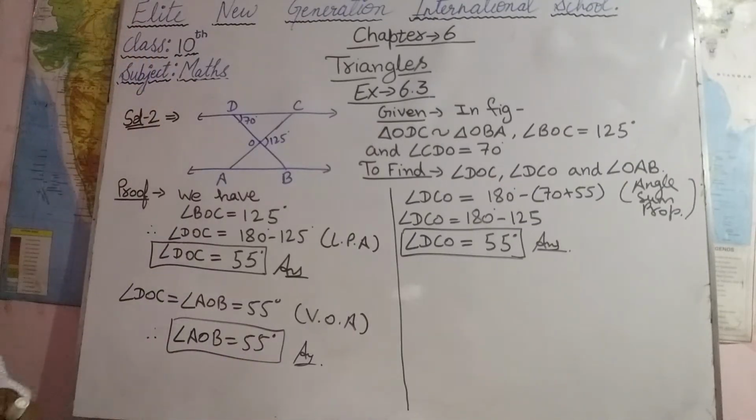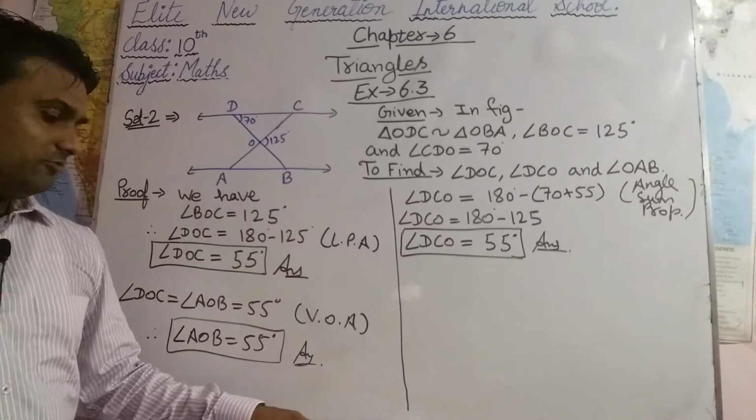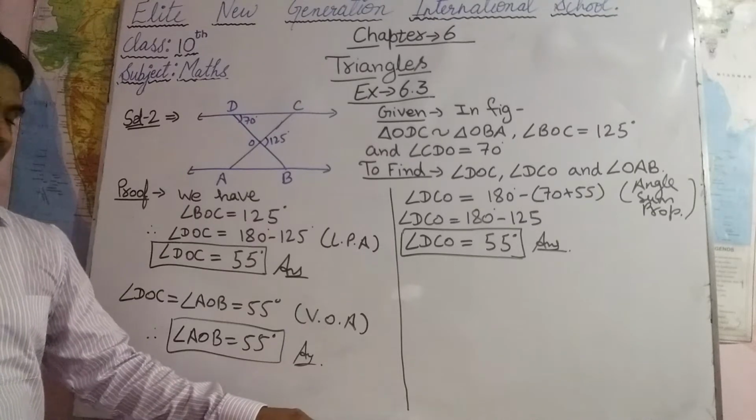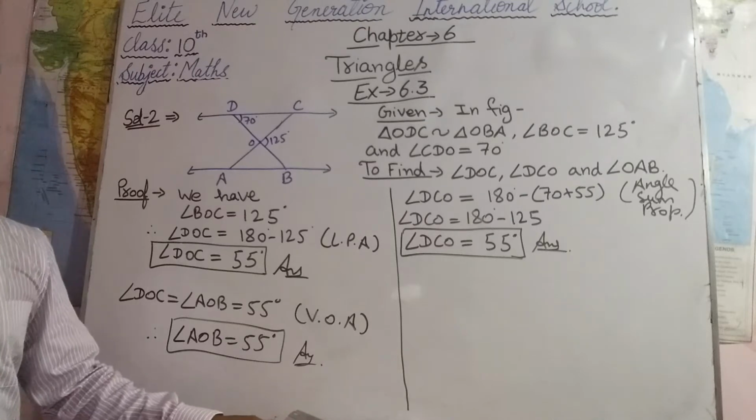In exercise 6.3, see question number 1. In question number 1 some figures with triangles are given. Here you have to tell whether these triangles are similar or not. If they are similar, then you also have to tell the criterion. Now after this, question number 2.